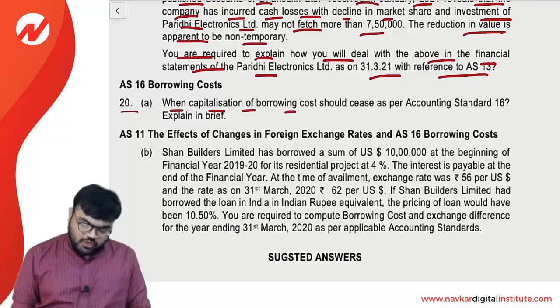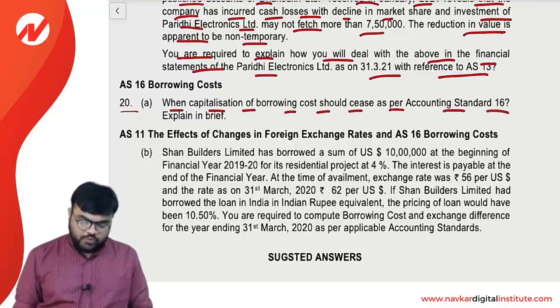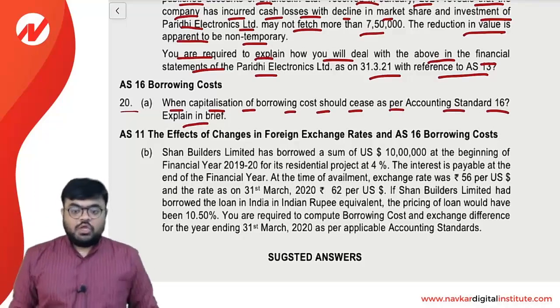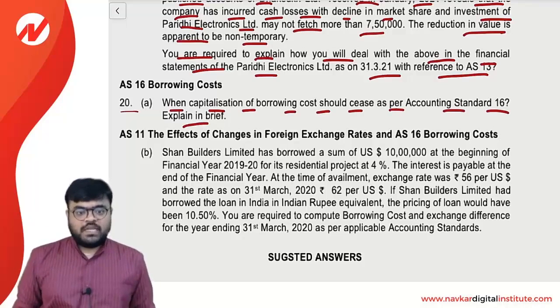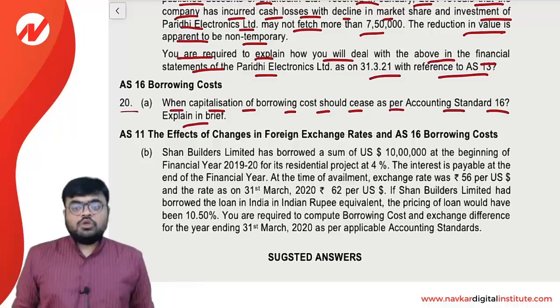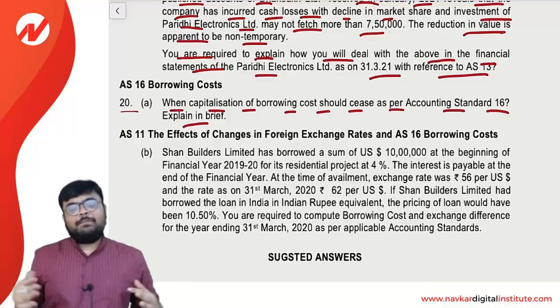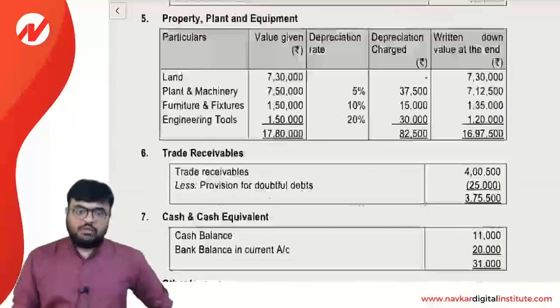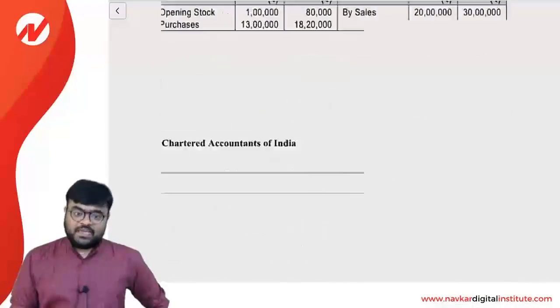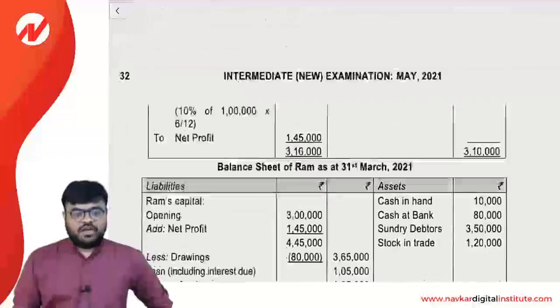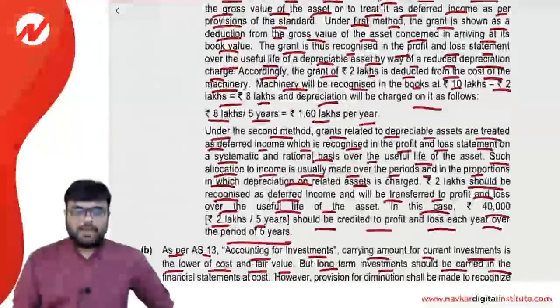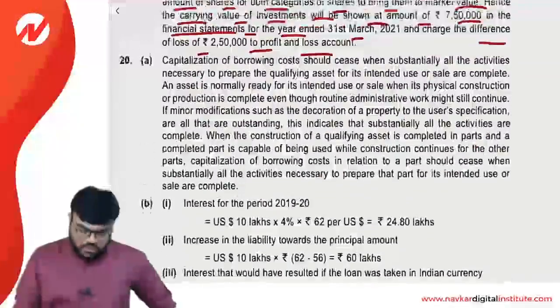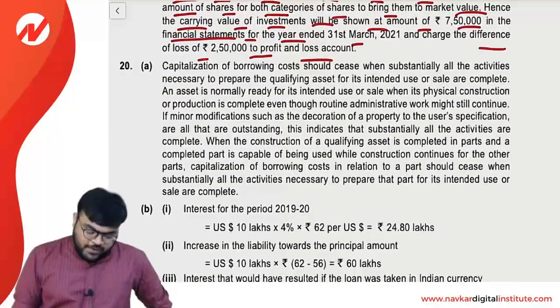When should the capitalization of borrowing cost cease as per accounting standard 16? Explain in brief. You know very well there are 3 theoretical topics in accounting standard 16: commencement of capitalization, suspension of capitalization and cessation of capitalization. You cease capitalization of borrowing cost in 2 conditions: when the asset is ready to use, and number 2, if borrowing cost is not being incurred. If either condition is fulfilled, after that you are not supposed to capitalize any borrowing cost. Clear? So let's read the answer of 20A.